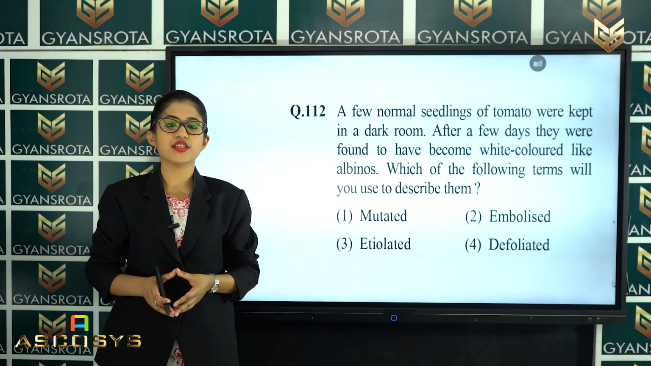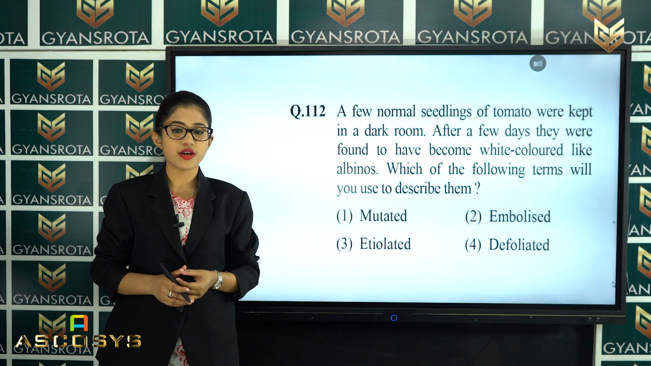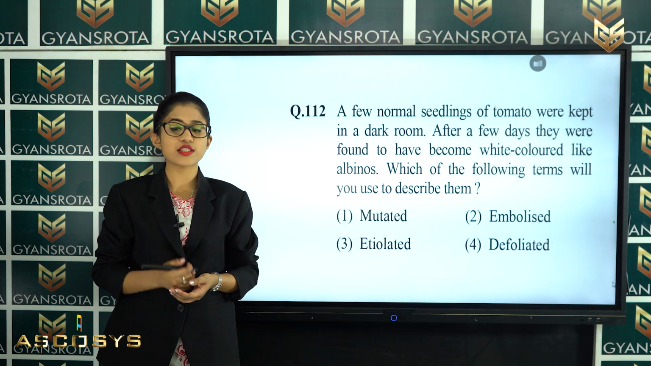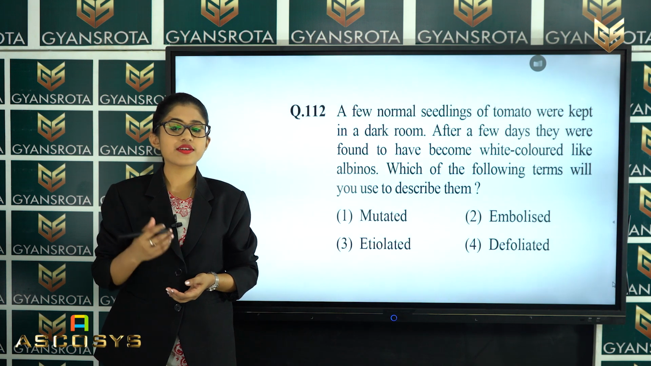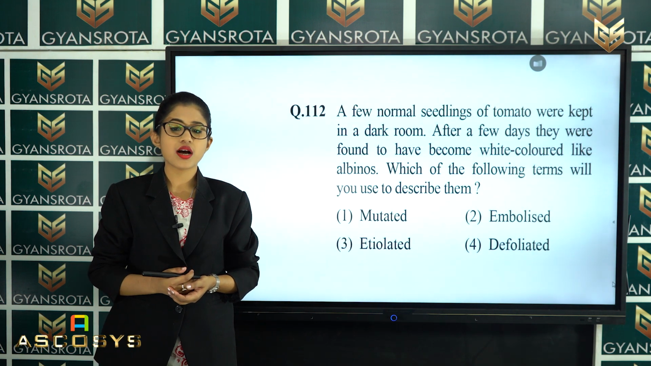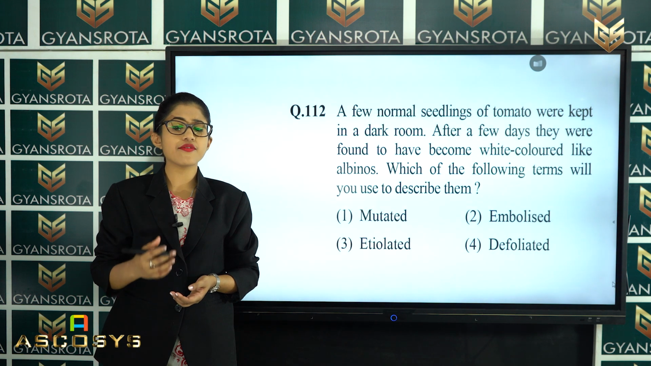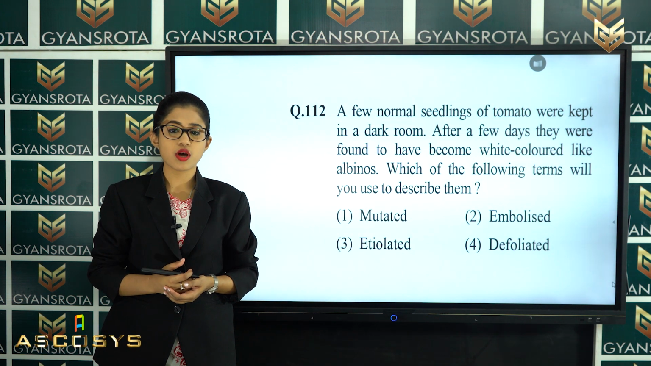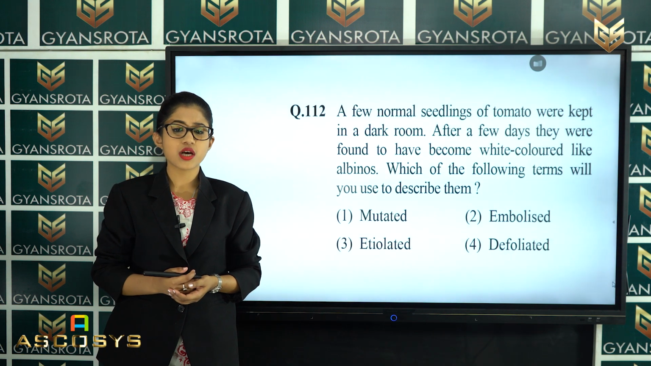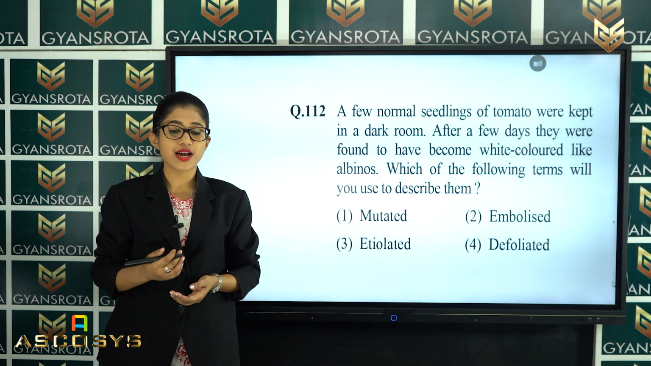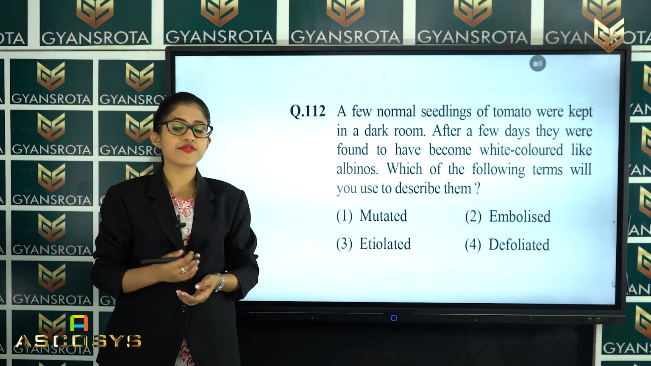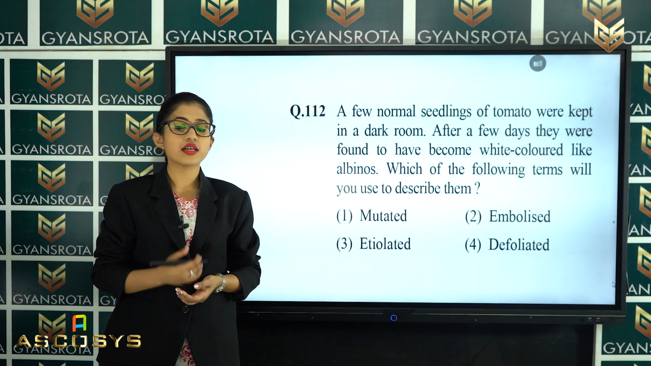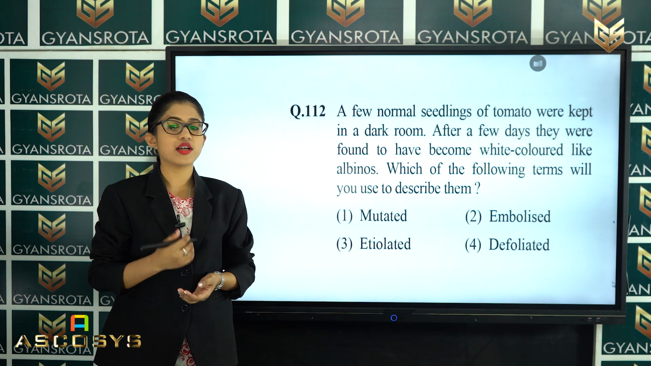Now the next question is question number 112. You can see here the question. A few normal seedlings of tomato were kept in a dark room. After a few days, they were found to have become white colored like albinos. Which of the following terms will you use to describe them? Options are given here: mutated, embolized, etiolated, or defoliated.